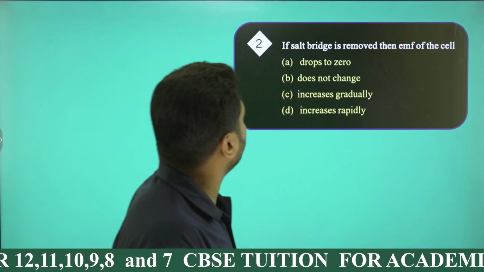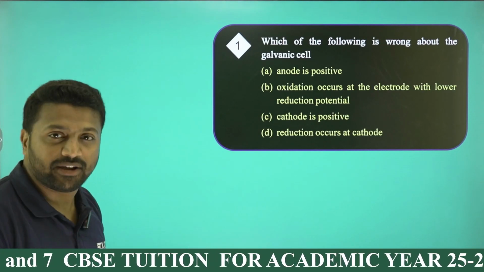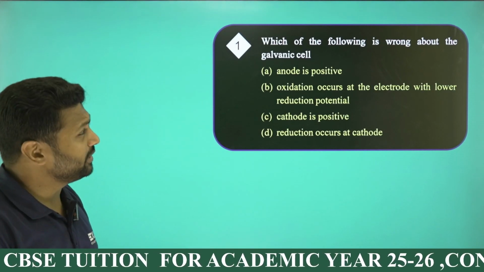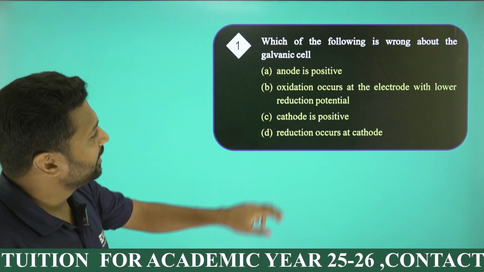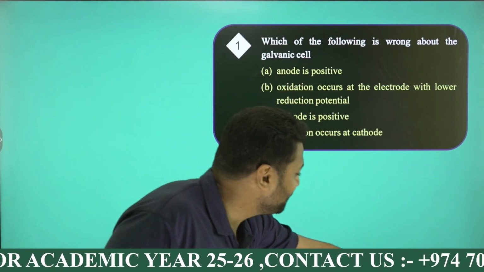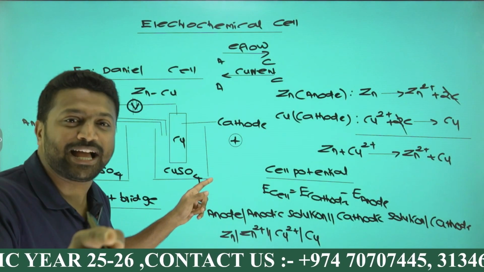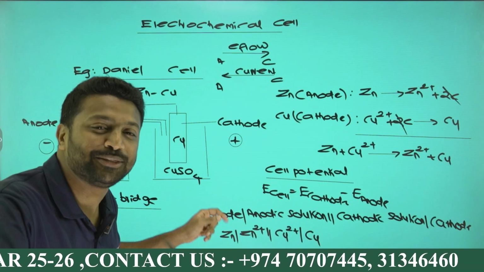Number 1. Which of the following is wrong about galvanic cell? Anode is positive, wrong, right? See, I told you now, electrons are moving from anode to cathode. If electron is moving from anode to cathode, current will be moving from cathode to anode.